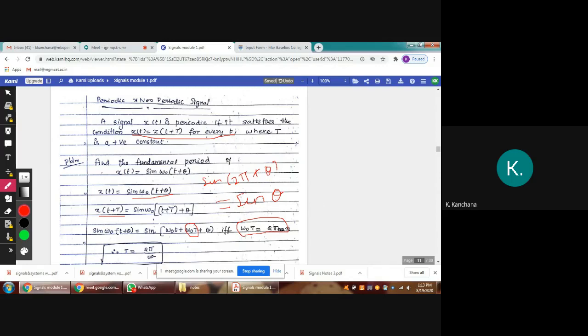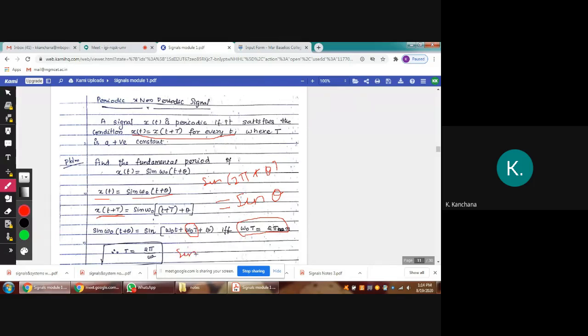In a similar way, x of t should be equal to x of t plus T. This is x of t and this is x of t plus T. These two will be equal if this value is equal to 2 pi. Are you clear? Because if it is 2 pi, you will get the same answer.